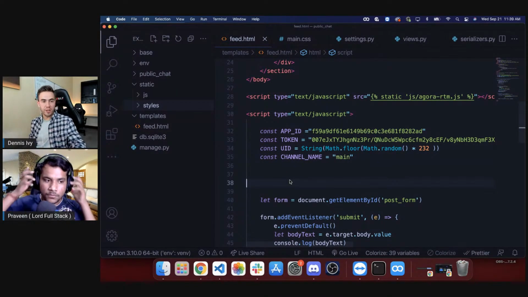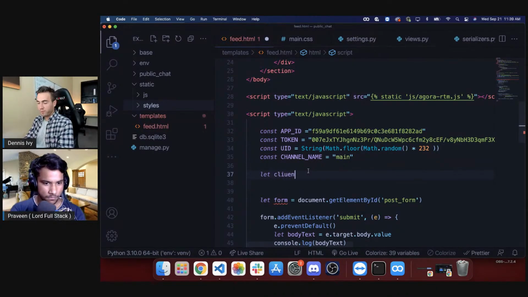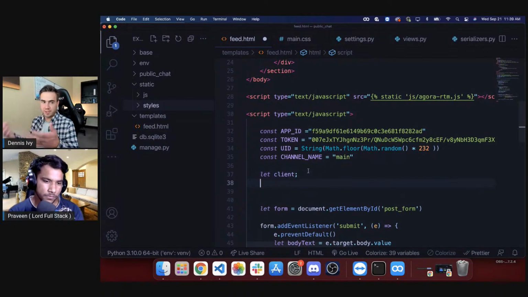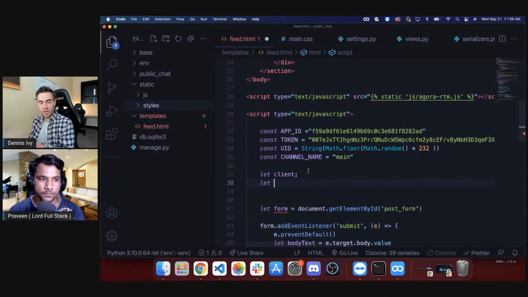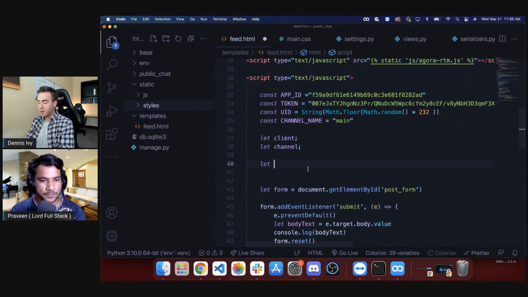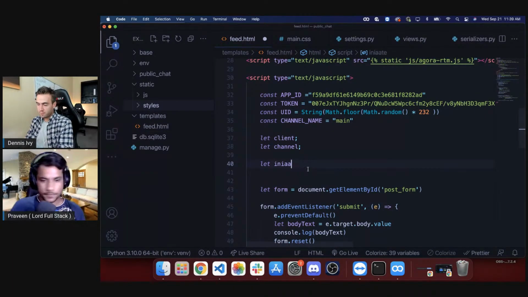Now, in order to actually log in here, first of all, we're going to create a value for our client. So we're going to need a client, which is basically going to be the interface to access all the Agora functionality. And then we're going to need a channel. So this is the specific channel that users will be in. These are going to be two different objects that provide us with a bunch of functionality. So the first thing we're going to need to do is log in using that Agora client. We'll create a function called initiate RTM, and we're going to make this an async function.